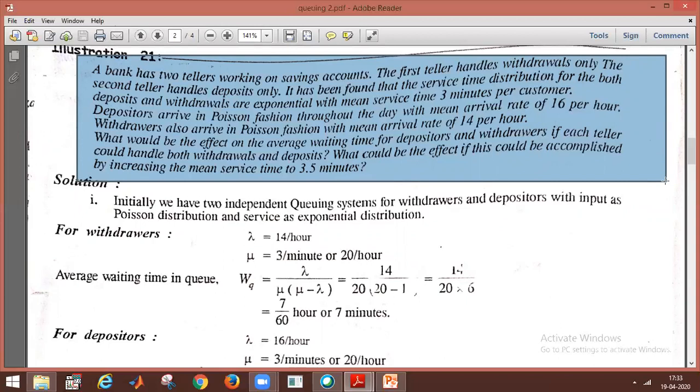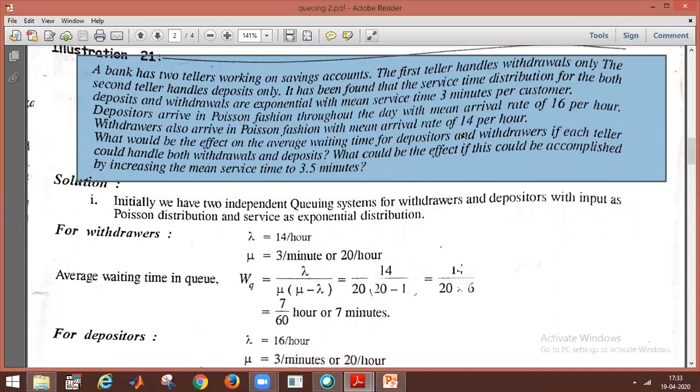It has been found that the service time distribution for both depositors and withdrawals is exponential with mean service time, that is, service time is given as 3 minutes, mu equal to 20 per hour.